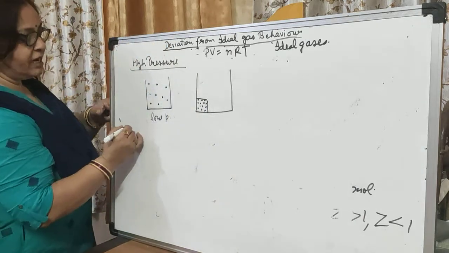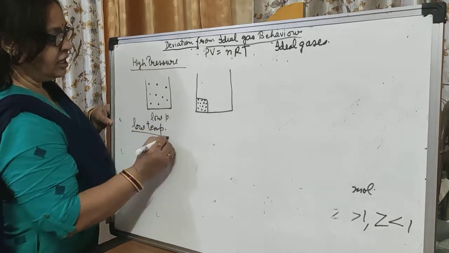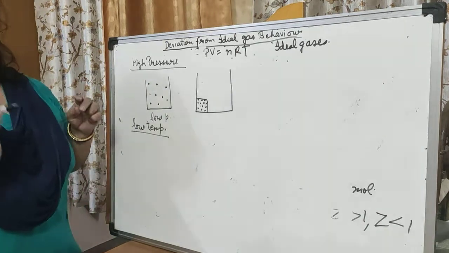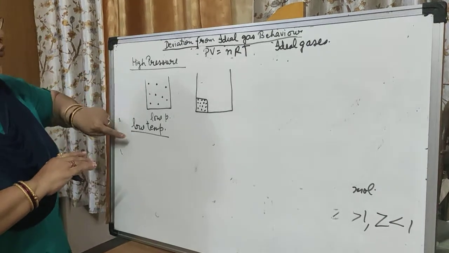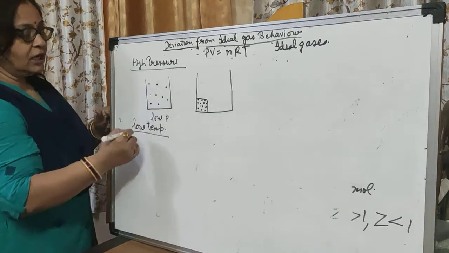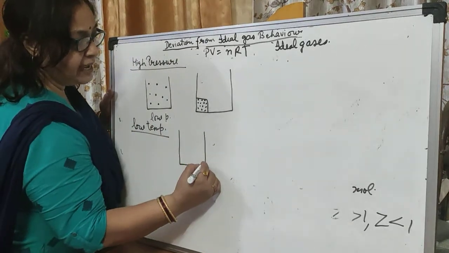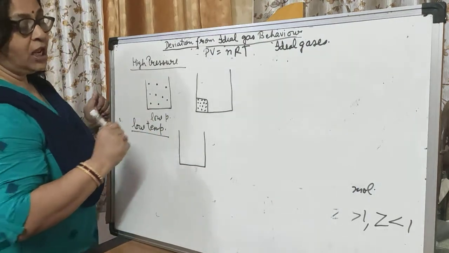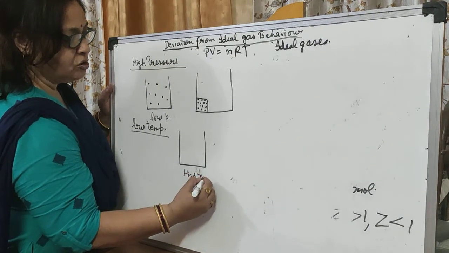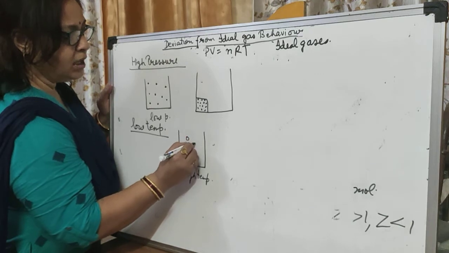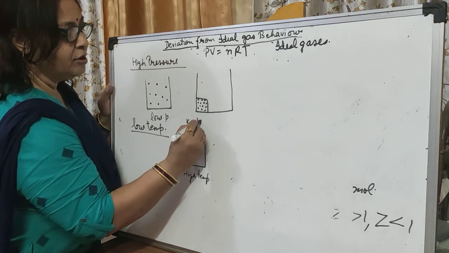Now coming to the second point, low temperature. Remember, these are the two conditions at which any gas shows deviation from ideal gas behavior, meaning it acts as a real gas. Before low temperature we have the high temperature case, as in our kinetic molecular theory. At high temperature, the gas molecules possess a very high kinetic energy.